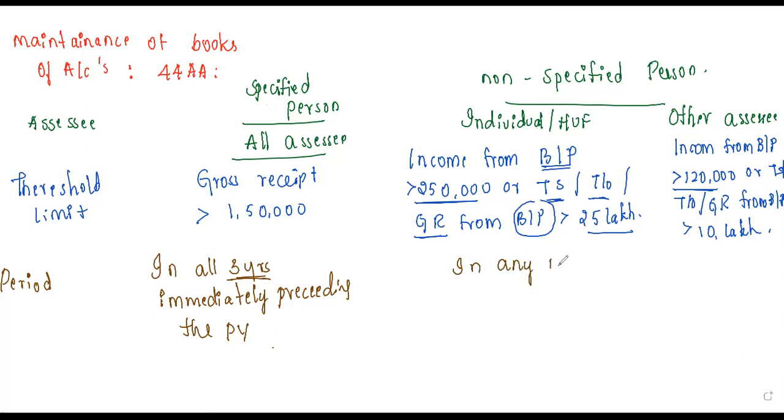In any one of the 3 years immediately preceding the accounting year.